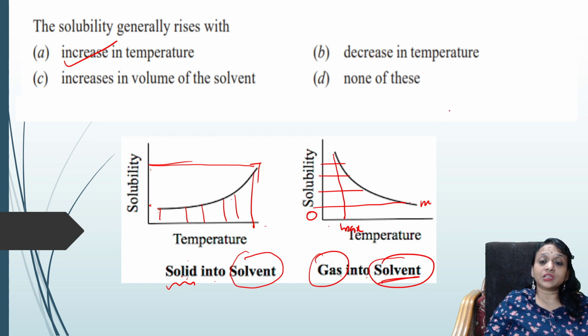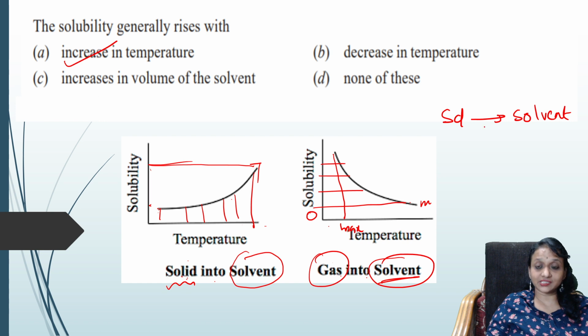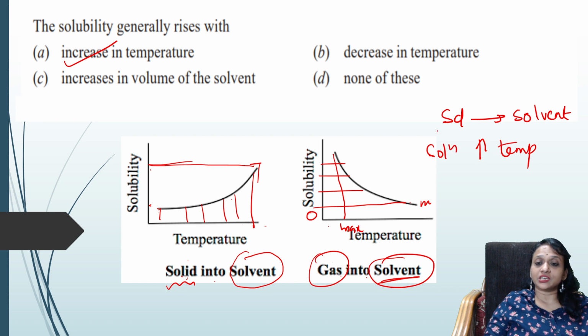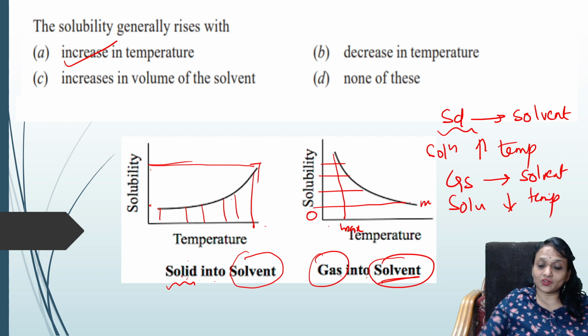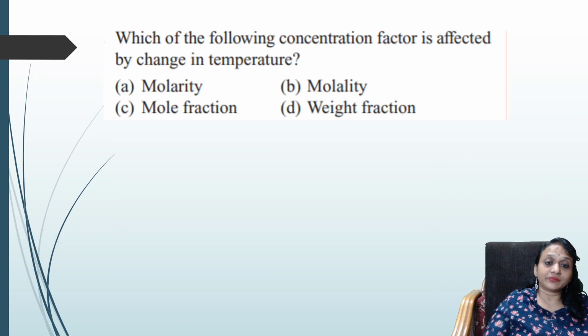So remember, solid solubility into solvent always increases with temperature. Suppose if you have a gas in a solvent, remember solubility decreases with temperature. Remember this. Okay? Next question, students.